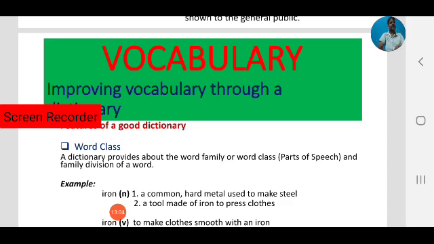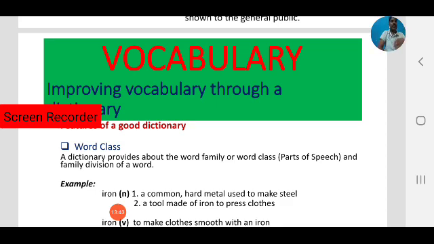The same word may have different duties in different situations. So in a dictionary we can find which class a word belongs to, that is, the parts of speech and family division of the word.